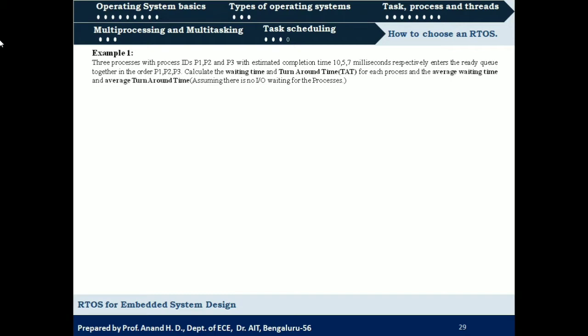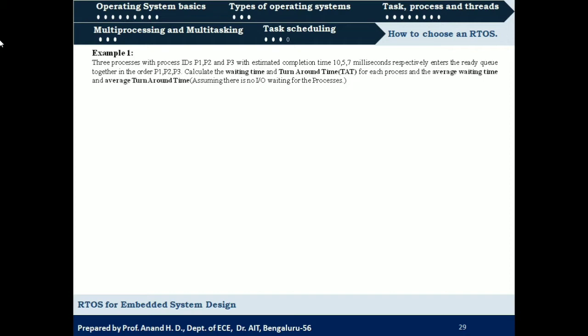There are three processes P1, P2, P3, and the time taken for completion of execution is 10 milliseconds for P1, 5 milliseconds for P2 and 7 milliseconds for P3. They are in the ready queue. We need to schedule them based on the first come first served or FIFO scheduling algorithm. So let us represent these processes using the first come first served scheduling algorithm. What the algorithm says is that whichever process enters the ready queue first will be scheduled for execution first.